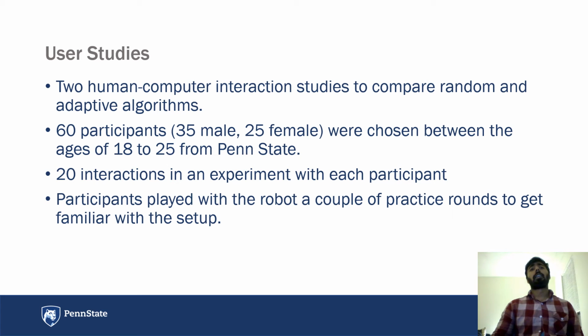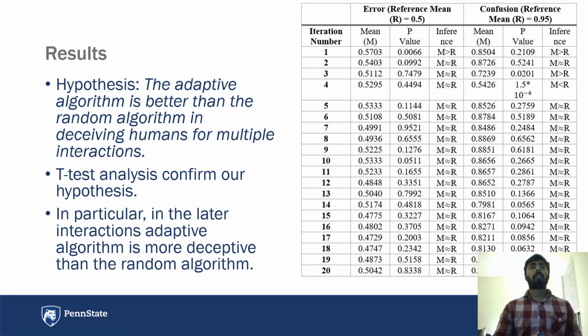We performed 2 different human-computer interaction studies to compare the random and adaptive algorithms, and also analyze the adaptive algorithm. We chose 60 participants from Penn State, and 30 were chosen randomly for the adaptive algorithm, and 30 for the random algorithm. In each experiment, the human interacted with our simulator for 20 interactions, and participants also played with the robot for a couple of practice rounds to get familiar with the setup. We hypothesized that the adaptive algorithm is better than the random algorithm in deceiving humans over multiple interactions.